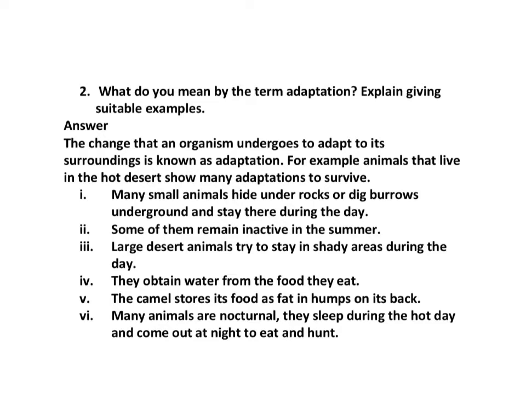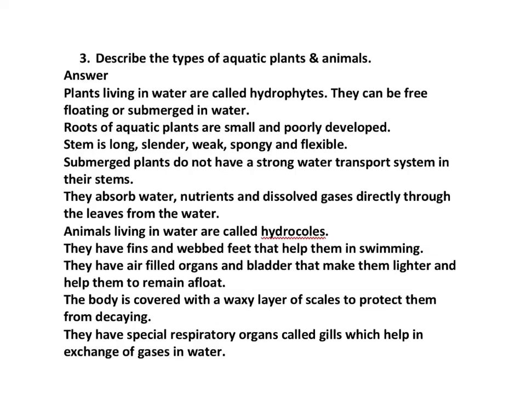Now, the next question is, describe the types of aquatic plants and animals. The plants which live in water are known as hydrophytes. They can be free floating or submerged in water. Roots of these aquatic plants are small because they need not search for water, and they are poorly developed. Stem is long, slender, weak, spongy and flexible in nature.